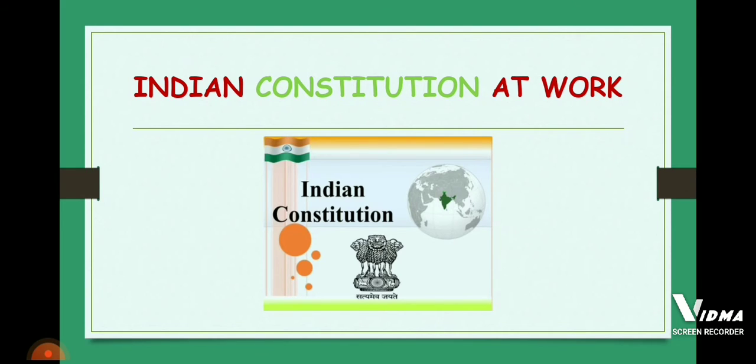Now before we begin to read about elections, government and presidents and prime minister, it is necessary to understand that the entire structure of the government and the various principles that bind the institutions of government have their origin in the Indian Constitution, that is Constitution of India. So we are going to understand about the working of the Indian Constitution in this chapter.